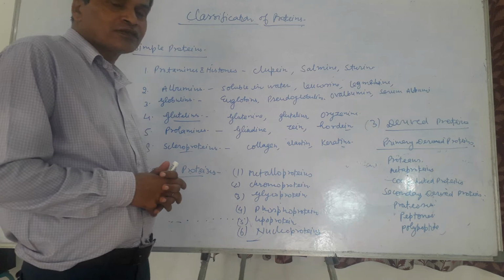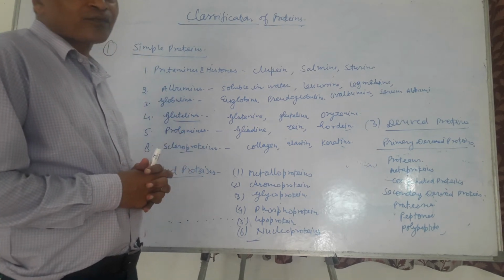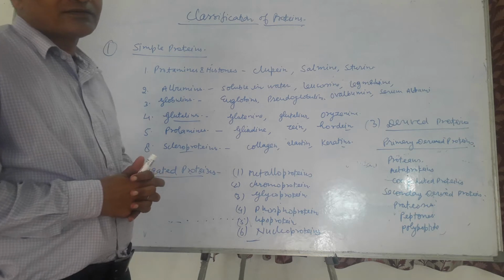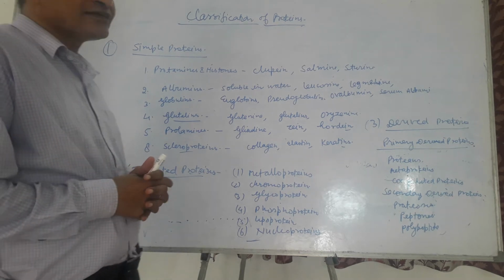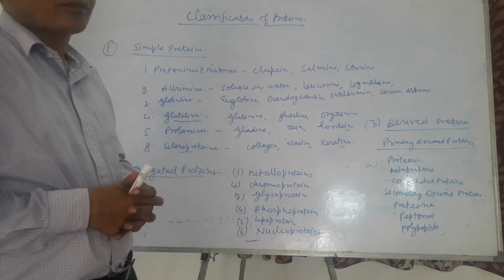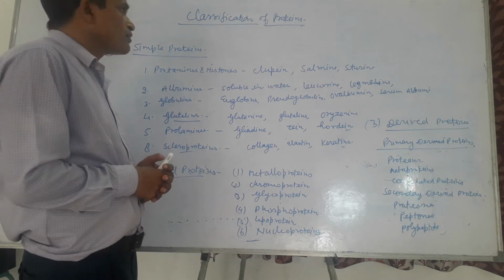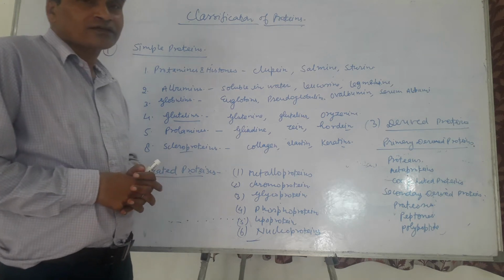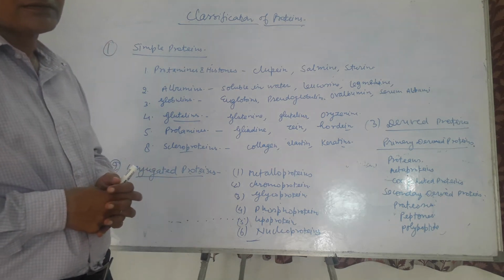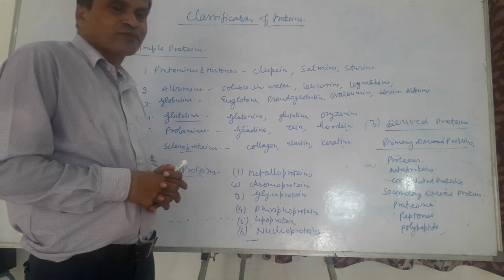But the most authentic classification of the proteins is based on composition and solubility. The composition means whether they are made up of only amino acids or also some other parts which are non-proteinaceous in nature. So according to this, the proteins are classified into three major classes: simple proteins, conjugated proteins, and derived proteins.